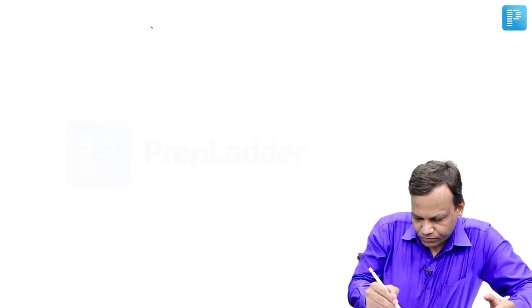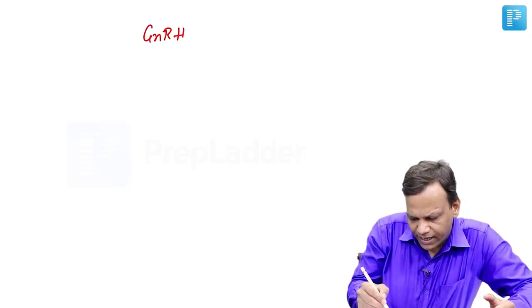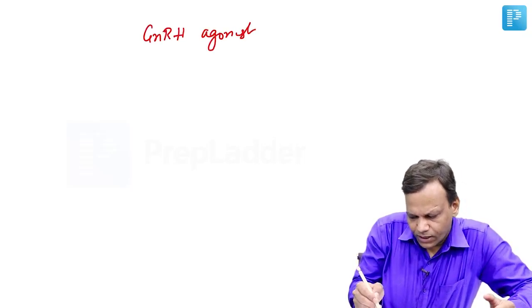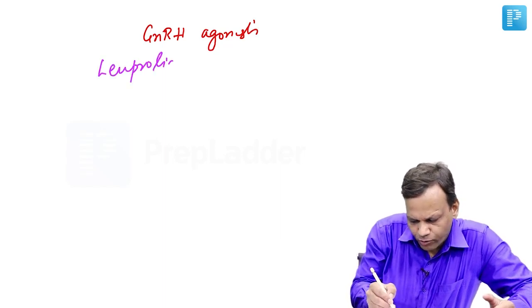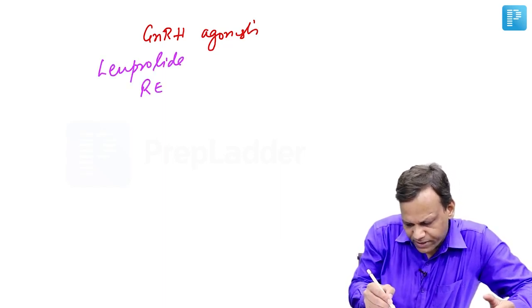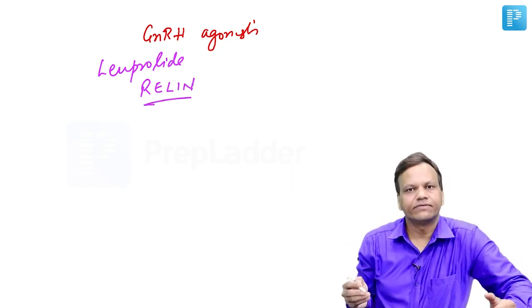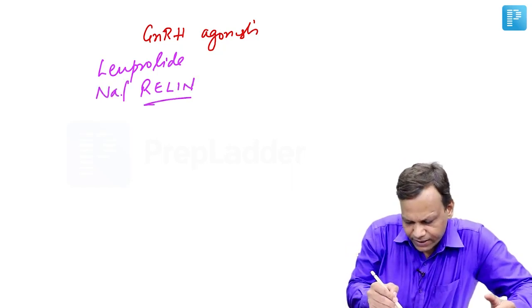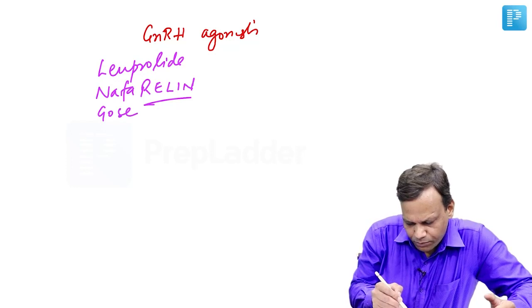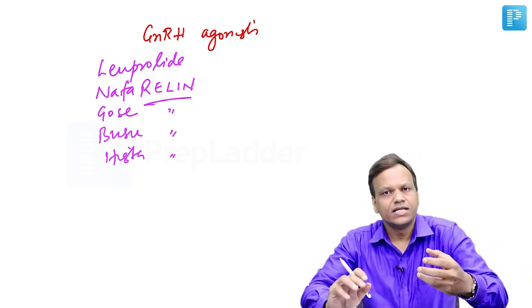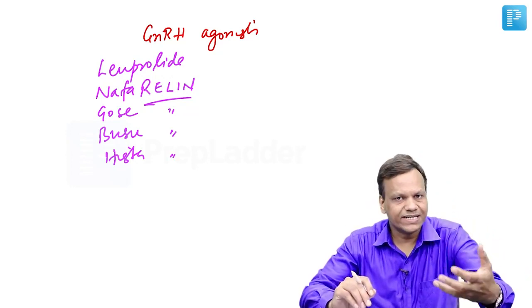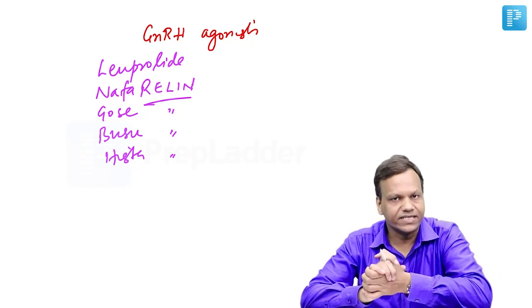Okay. Now coming to the drugs which are called GnRH agonists. The first drug in this group was leuprolide, and other drugs in this group, their names end with relin, like nafarelin, goserelin, buserelin, histrelin. The names end with relin. They are GnRH agonists. If they are given continuously, they decrease sex hormones. When they are given in a pulsatile manner, they increase sex hormones.